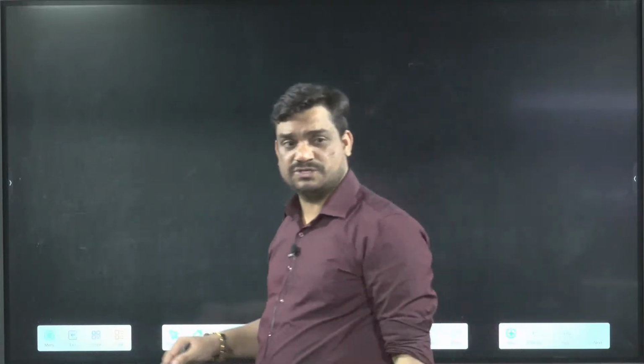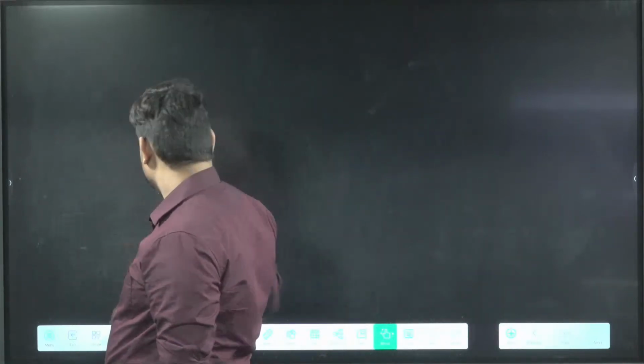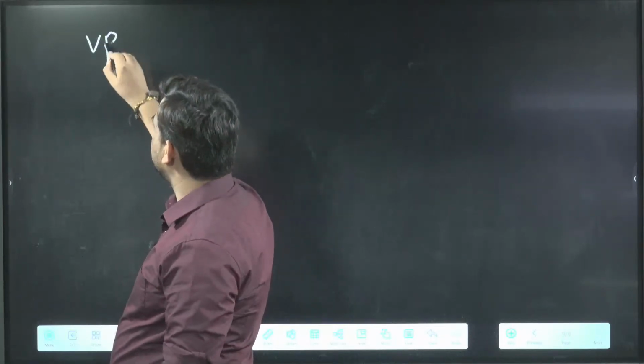So in the last class we did percentage based questions, all of them. And after that, I hope we did this question also: a gas follows VP square equal to constant. This was done.